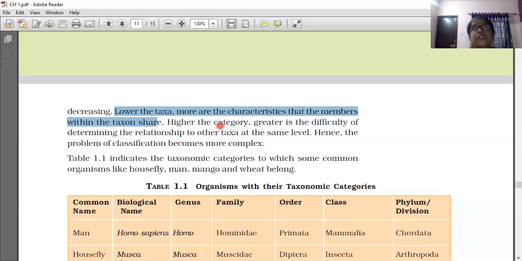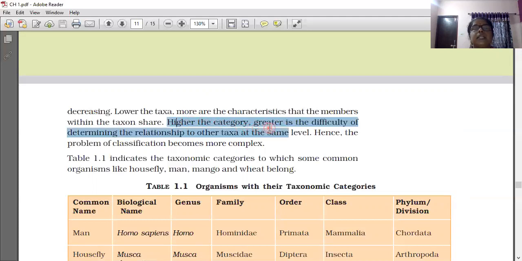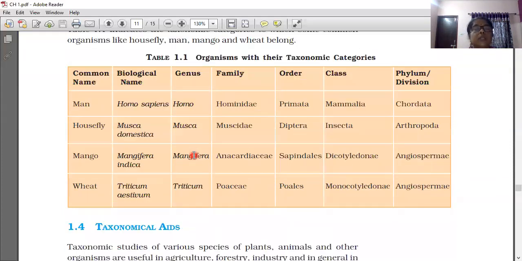So how much difference there is among the organisms! Do you understand? Hence, the problem of classification becomes more complex.